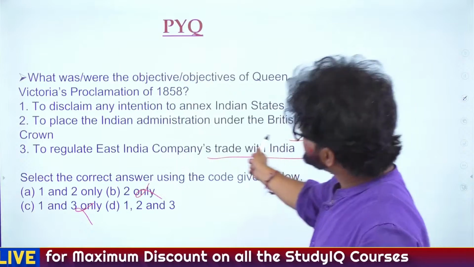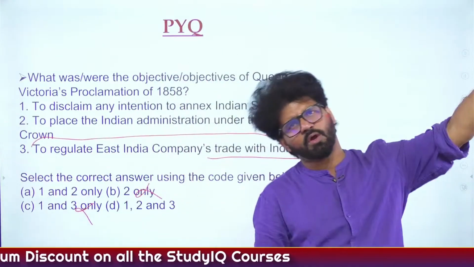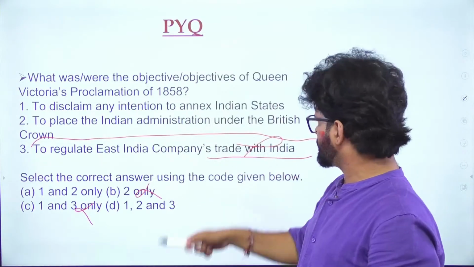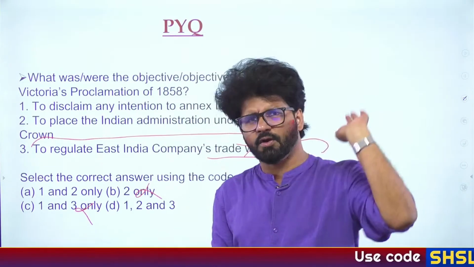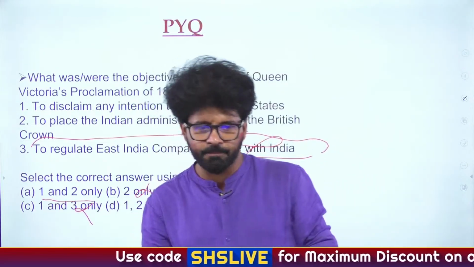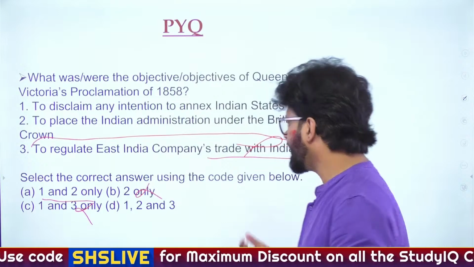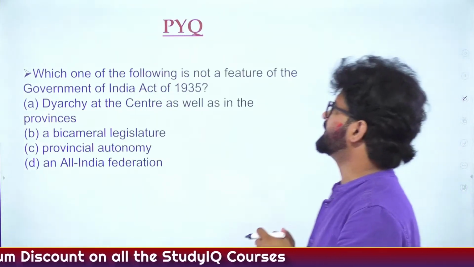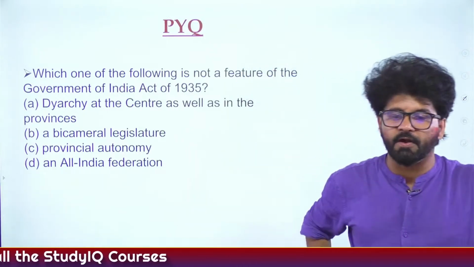Regulate East India Company trade. This thing has already happened. It started via the Charter Act of 1813 and all those things. So this is not talked about, because the trade thing had already gone by 1853. So the answer is A, 1 and 2 only. This is a tricky question. Do revise these questions. These are PYQs. If you don't revise them, you can easily forget them. Another PYQ in front of you.